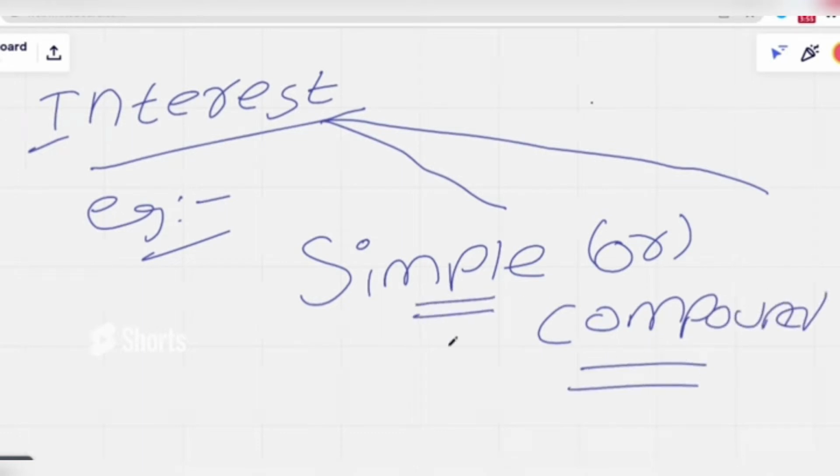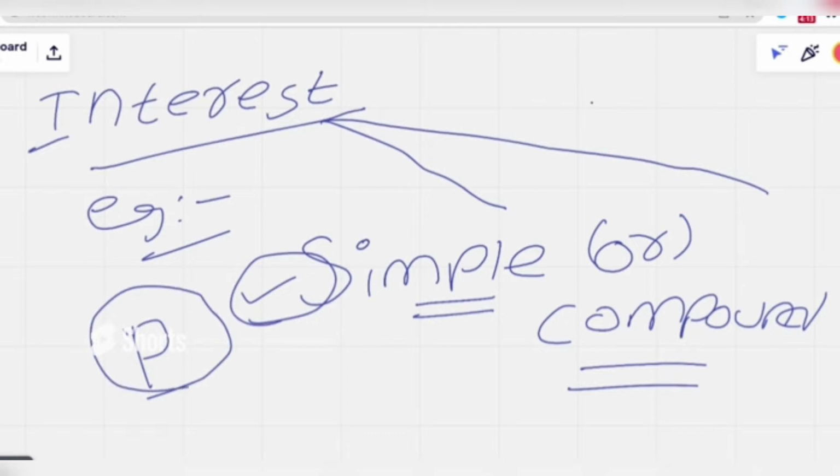Simple interest is calculated based on the principal amount of your loan or deposit. Principal amount is denoted with P. Remember this word: your simple interest will always be calculated on your principal amount. For example, if you have 100 rupees, you will be calculating a certain kind of interest on this sum of amount. Okay, so let's see what is compound interest.